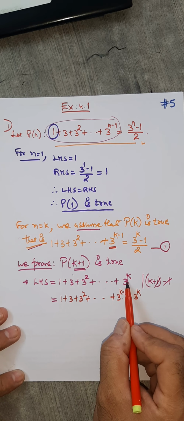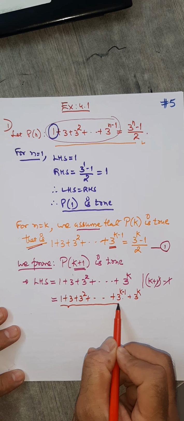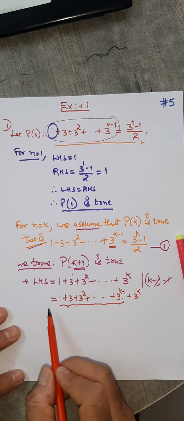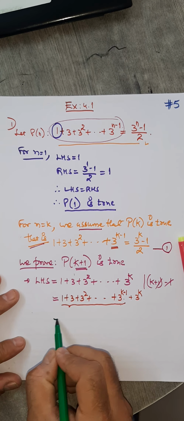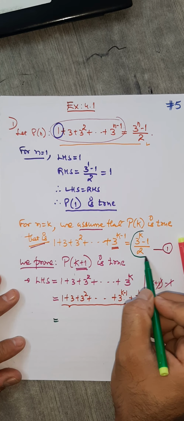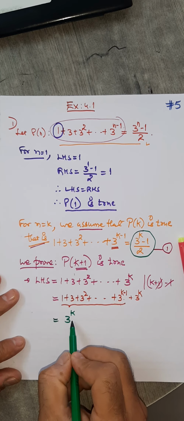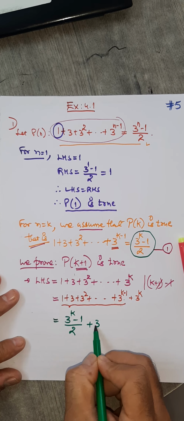I wrote the previous term because I know this much by 1. What is this by 1? This is equal to 3 raised to k minus 1 by 2, plus this one that is already there.